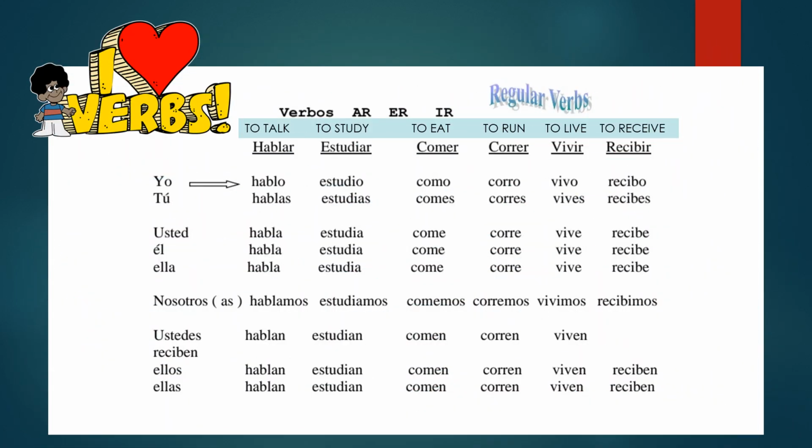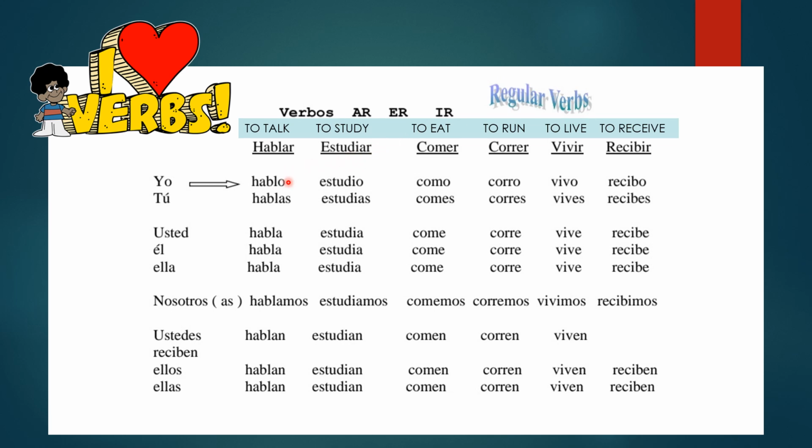So these are regular verbs. You will see why they're considered regular verbs. So here we have two AR verbs, right? Hablar and estudiar, both AR ending. Comer and correr, which are ER verbs, ending in ER. Vivir and recibir, to receive, both IR verbs. So you have two of each. Remember, you have AR, ER, and IR.